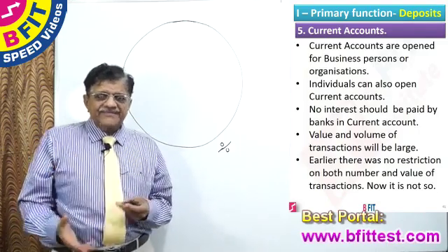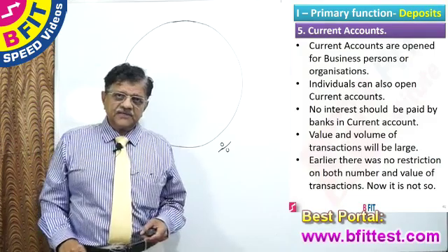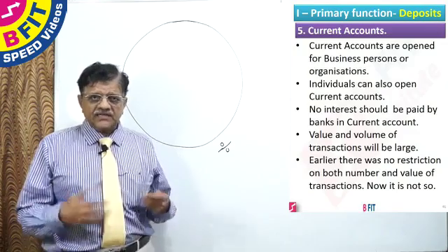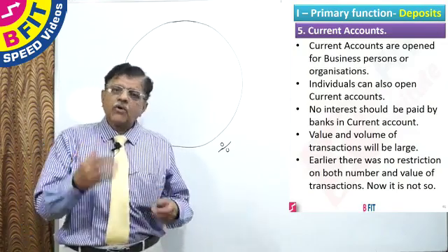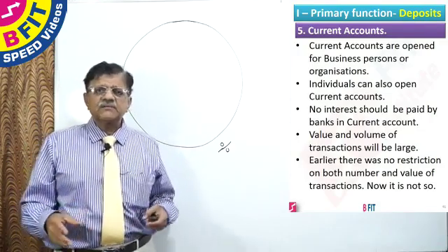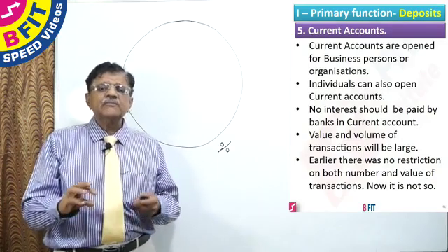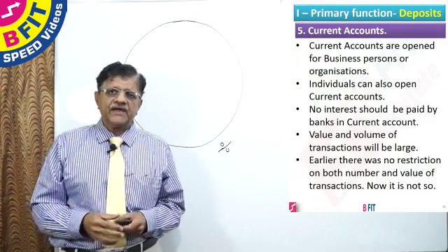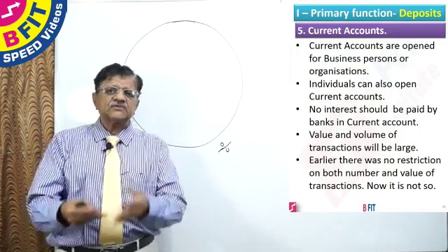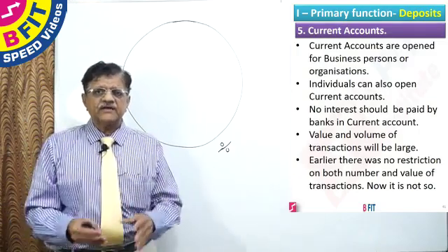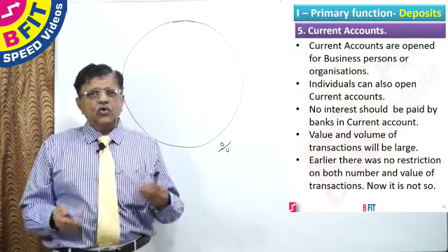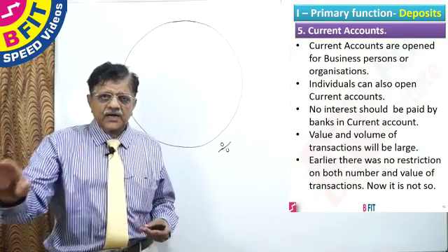Earlier, during the 80s and 90s, when we opened current accounts, there was no restriction on the number of transactions or the amounts that could be deposited. But over a period, some current account parties have misused the facility. For example, some accounts will be opened where every day there will be many deposits of 1,000 rupees, 1,200 rupees, 1,500 rupees. Then at the end of the day, the entire money will be transferred to some other bank. So the whole bank branch will be doing this one current account's business only.